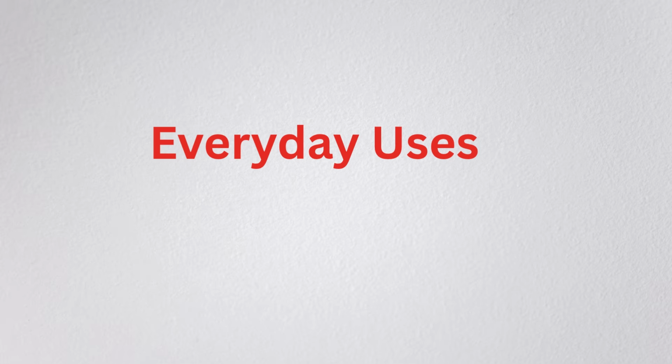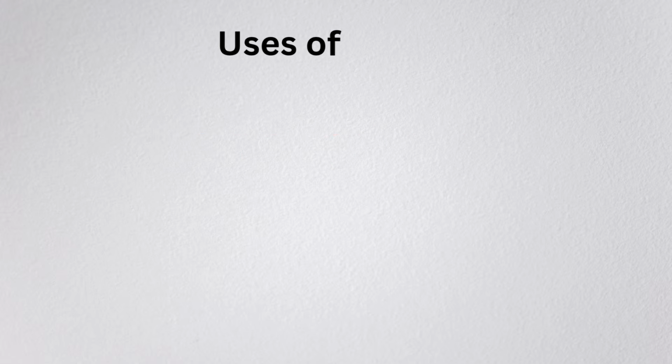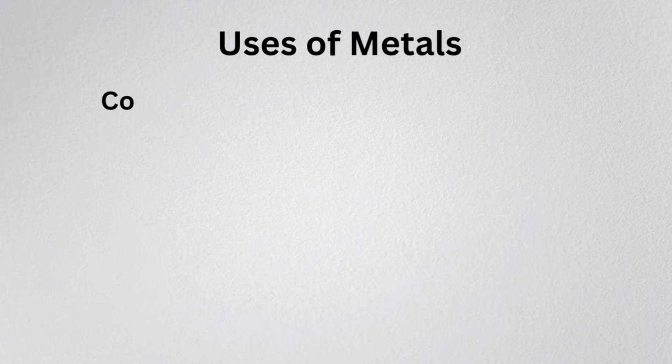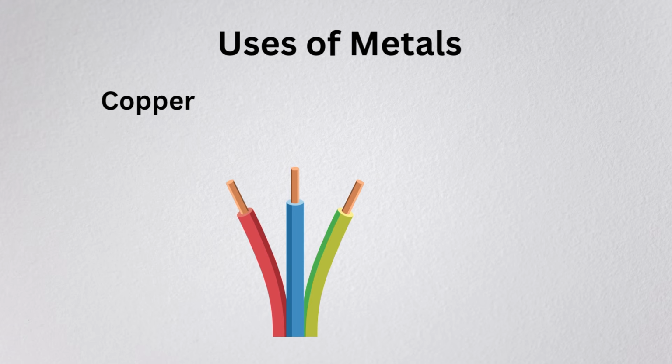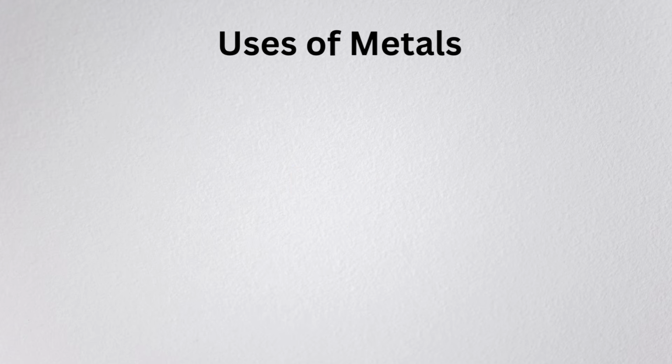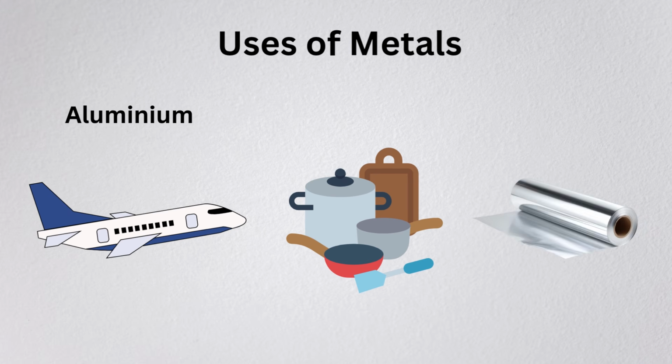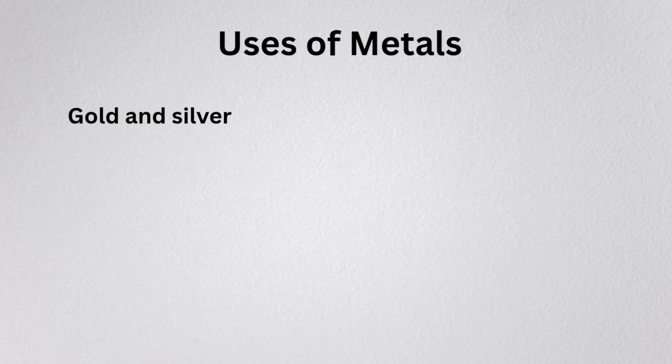Everyday uses. In everyday life, we use metals and non-metals. Uses of metals. Iron is used in making buildings, bridges, tools. Copper is used in electric wires because it is a good conductor of electricity. Aluminum is used in aircraft, utensils, foil. Gold and silver are used in making jewelry.